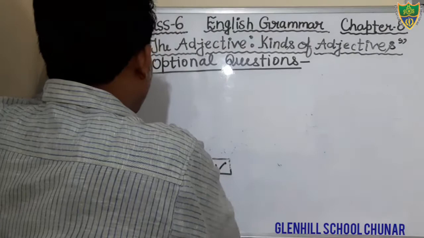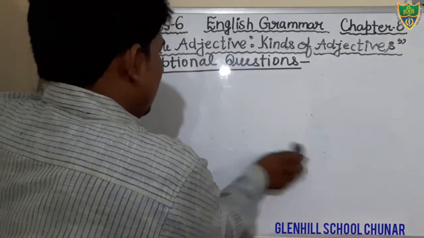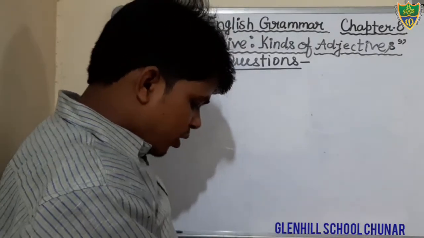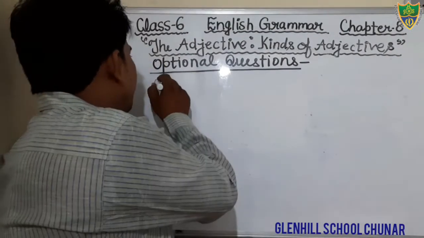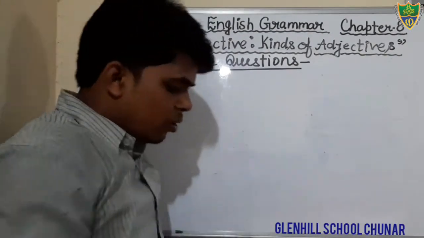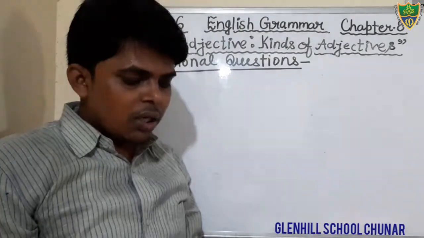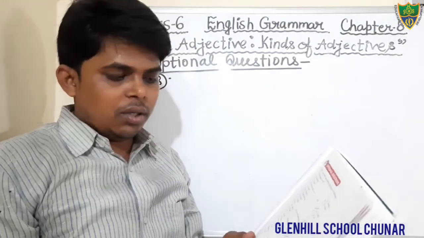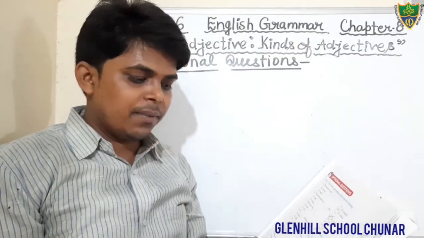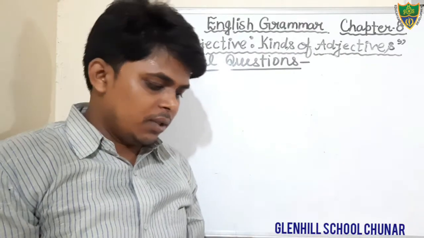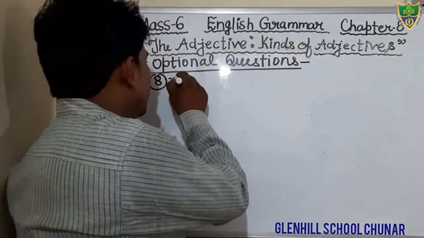Come to the next question. Question number 8. Just see students, what is question number 8? Dear students, I will not write the question. Just see the question, the blank is given. Just see the question I am writing.